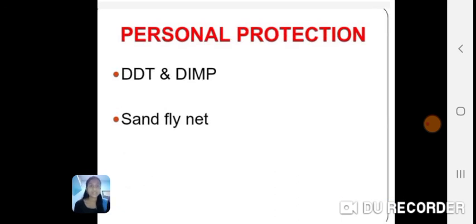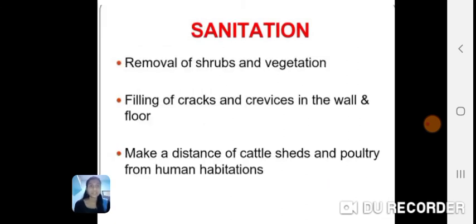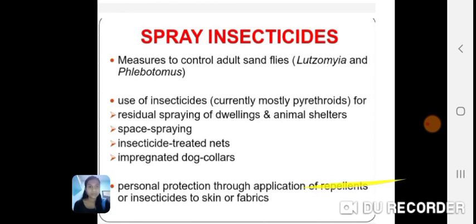Personal protection with DDT and DMP, and second is sandfly nets. Sanitation: removal of shrubs and vegetation, filling of cracks and crevices in the wall and floor, and keeping cattle sheds and poultry at a distance from human habitation. Spray insecticides, measures to control adult sandflies, Lutzomyia and Phlebotomus.